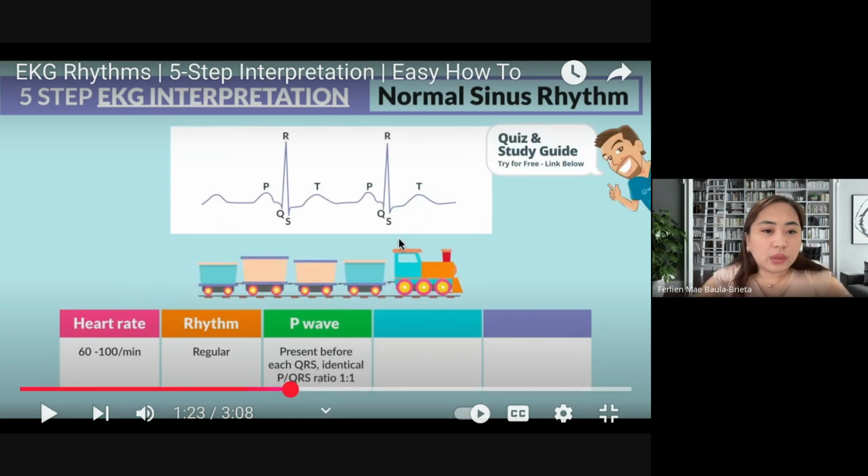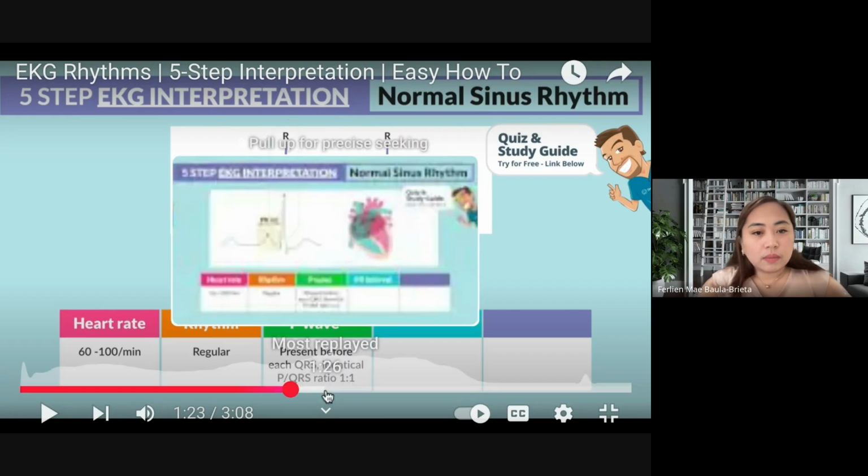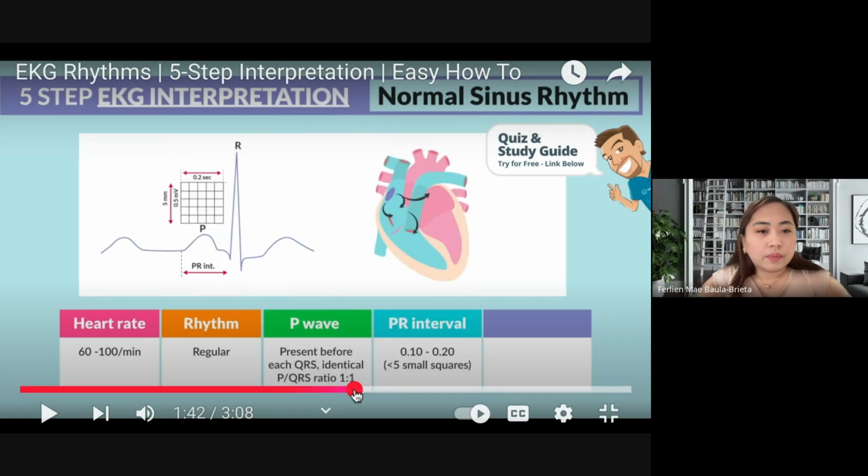So, the P wave, okay? The P wave here has to be always paired with a QRS. So, this is our QRS. Now, the P and the R interval. Look at the P-R interval. It also has specific boxes.